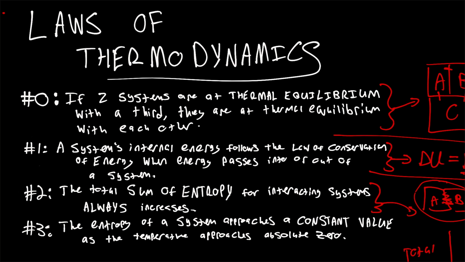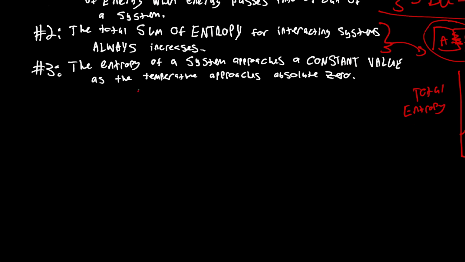And finally, we have the third law of thermodynamics, which doesn't actually end up being used as much in classical mechanics or in day-to-day life, which basically states that the entropy of a system approaches a constant value as the temperature approaches absolute zero.